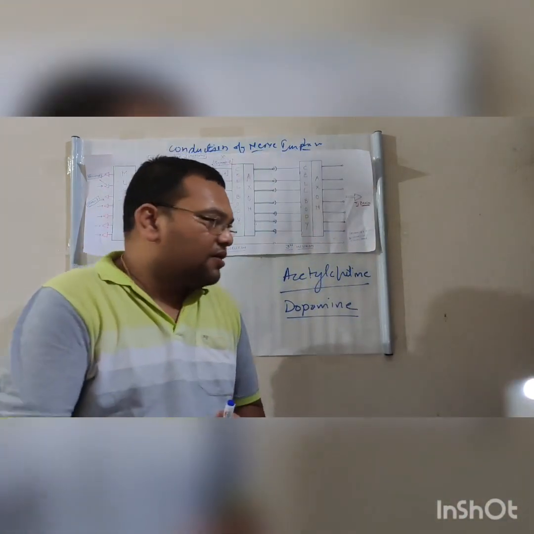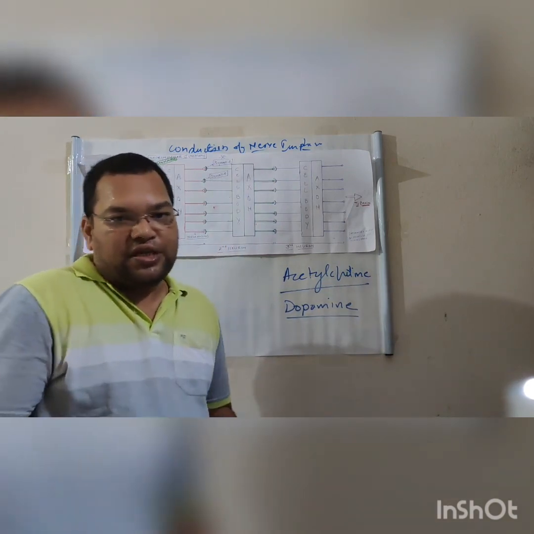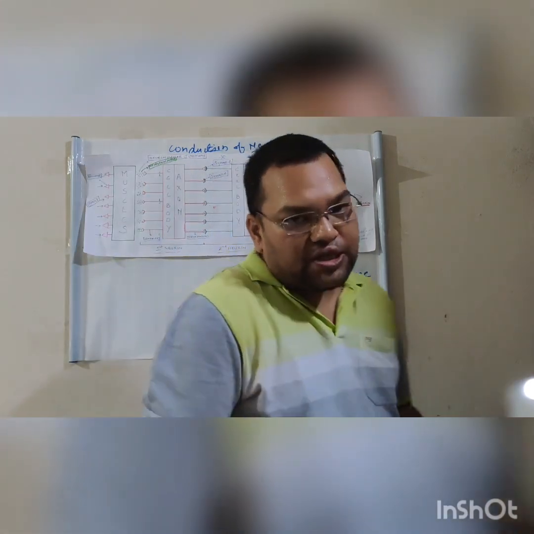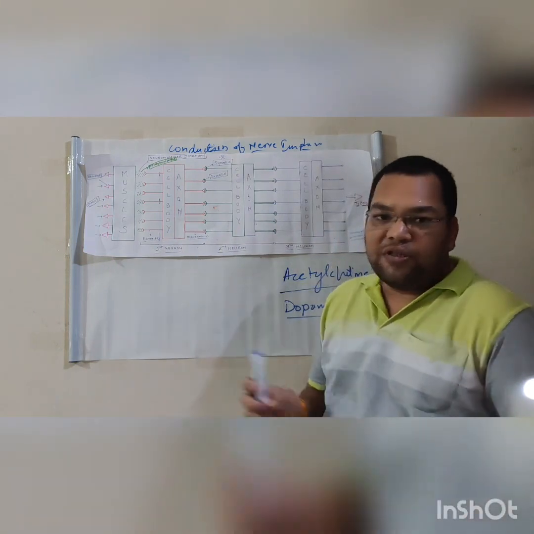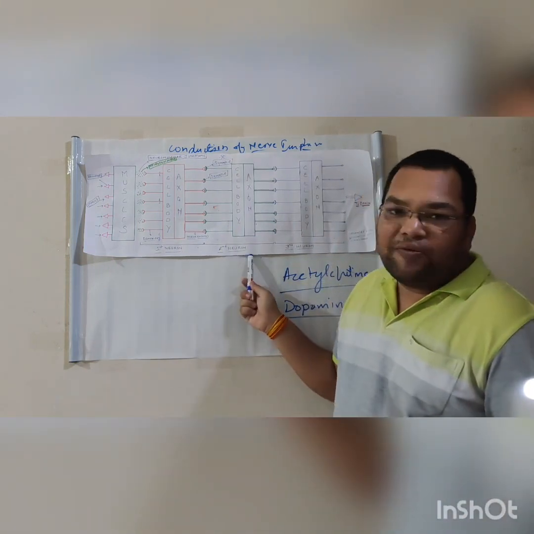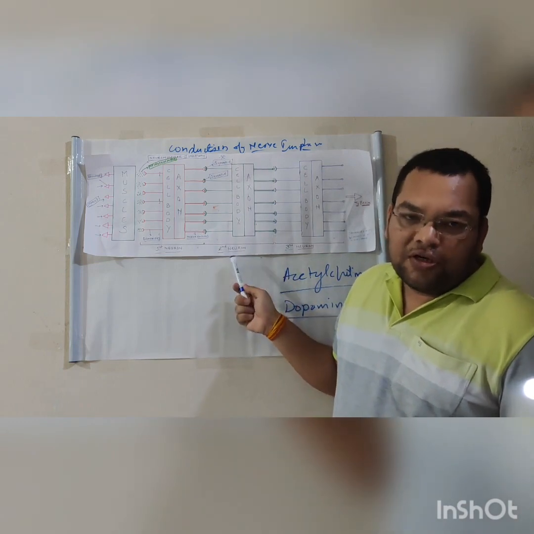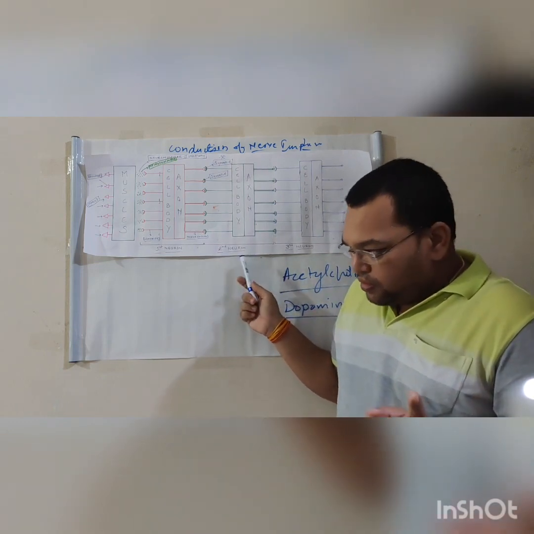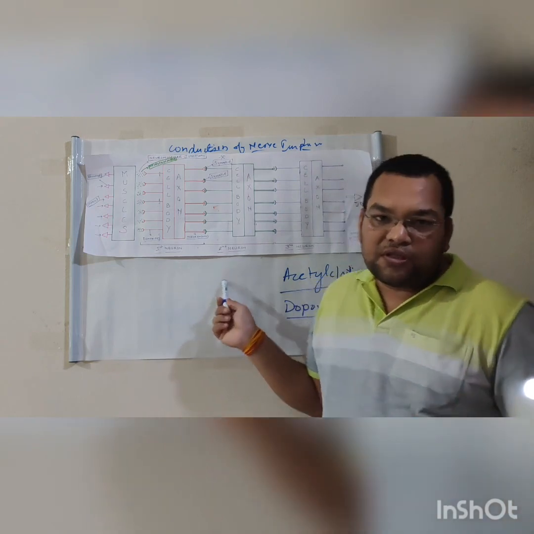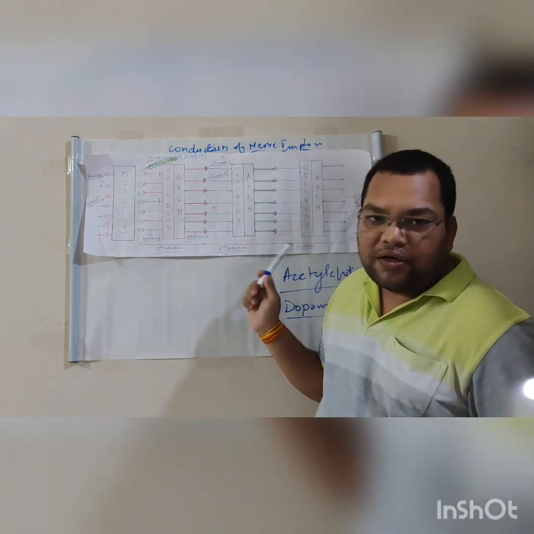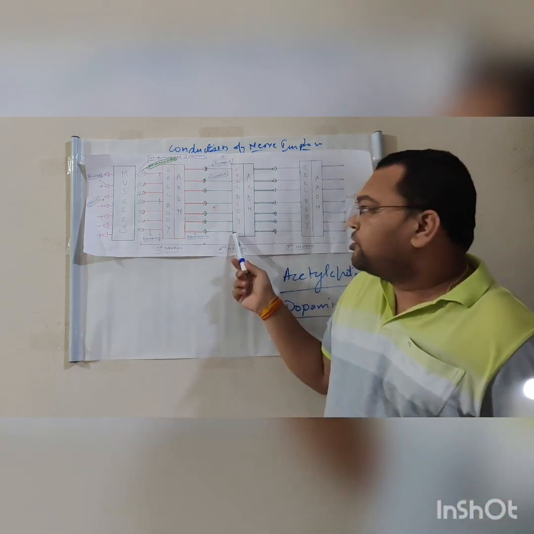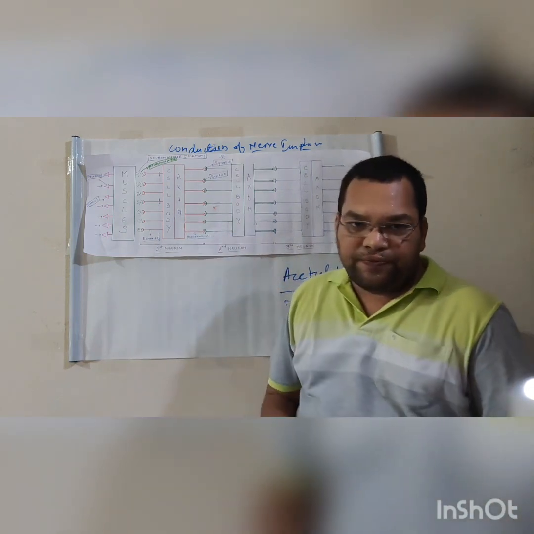So the three important things which we studied in this video are the structure of the neuron and the conduction of the nerve impulse. This diagram is very, very important. Please make sure to remember it. You have to remember this diagram by heart, and also the structure of the neuron.